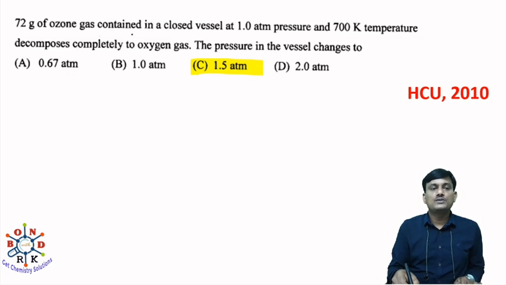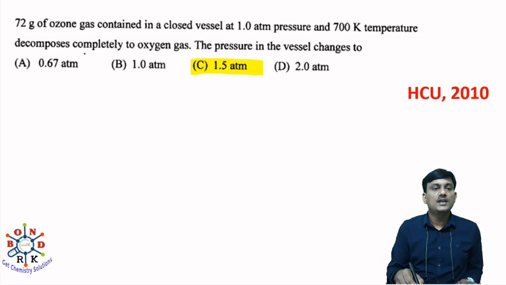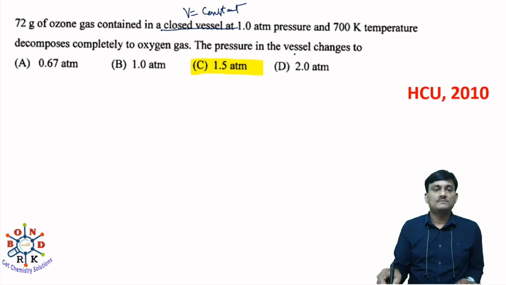72 gram of ozone gas contained in a closed vessel at 1 atmosphere pressure and 700 Kelvin temperature decomposes completely to oxygen gas. The pressure in the vessel changes to? Okay, since it's a closed vessel, there is no change in volume, V constant. And initially 1.0 atmospheric pressure, you have to find out after conversion of ozone into oxygen what is the pressure.